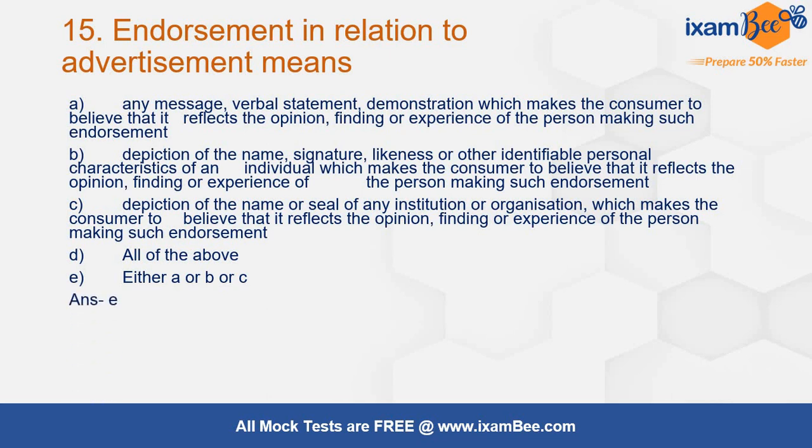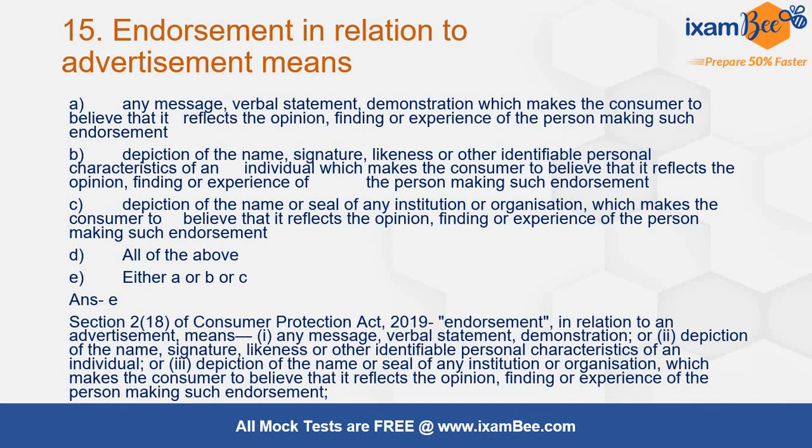Now what they have given here, either A or B or C, any one. Correct option is E only. Out of these three, only one can be correct. All cannot be correct. Section 2 clause 18 of Consumer Protection Act, endorsement in relation to an advertisement means what? It can be one. यहाँ पे क्या word use हुआ है और use हुआ है. So applying that only you have to pick the option. मैंने आपको पहले भी कहा है कि you have to take note of these things and be very careful when you are solving the options. अगर आप all of the above कर लेते तो आपका आंसर यहाँ पे गलत हो जाता था.